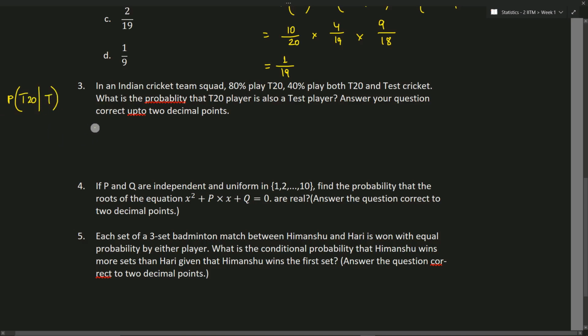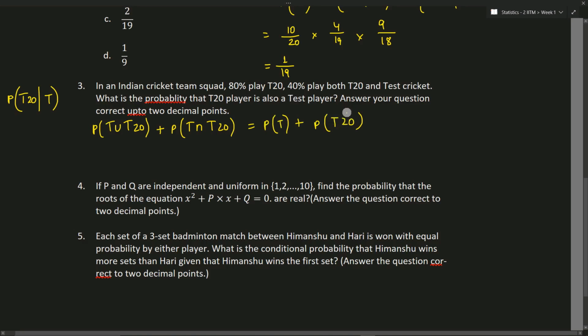To find that, firstly I'll find out what is T union T20. Here T denotes test match and T20 as mentioned. We know the given identity: P of T union T20 is equal to probability of T plus probability of T20 minus probability of T intersection T20.